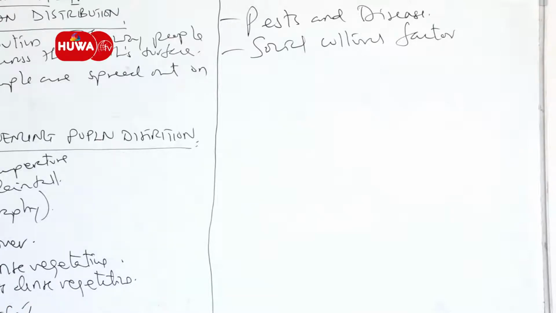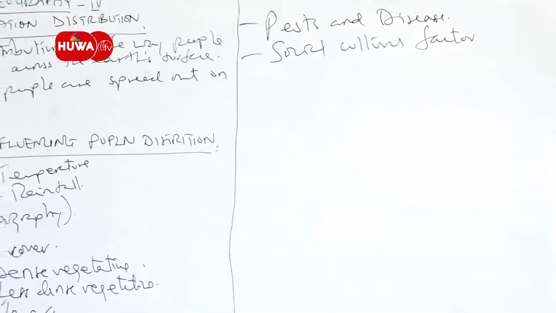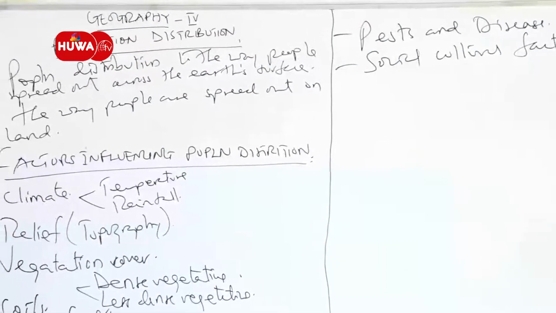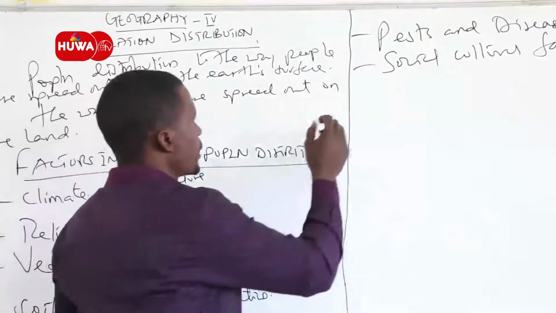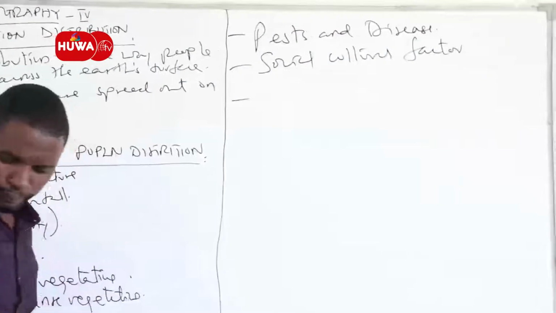These traditional beliefs include superstition, which can also make people avoid living in a certain area due to the fear of risking their lives. All of those, we say, are the socio-cultural factors that can influence the population distribution.